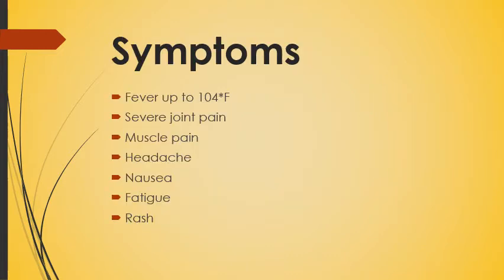Symptoms: fever up to 104 Fahrenheit, severe joint pain, muscle pain, headache, nausea, fatigue and rashes. These are similar symptoms, with muscle pain, nausea, fatigue and rashes, but here the high fever is from 104 degrees Fahrenheit.